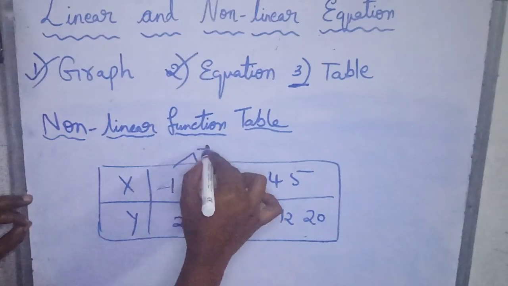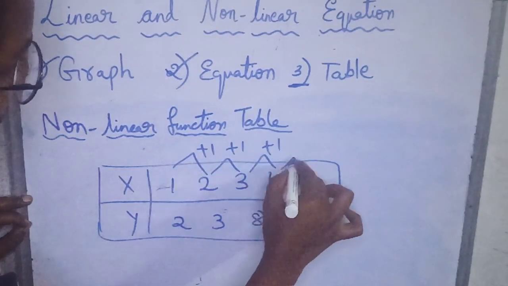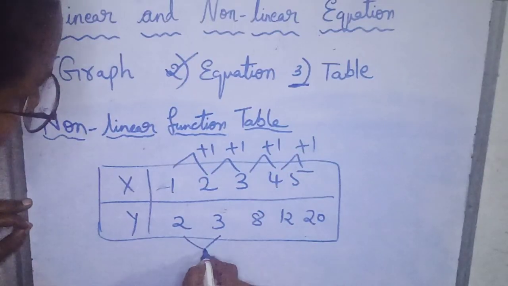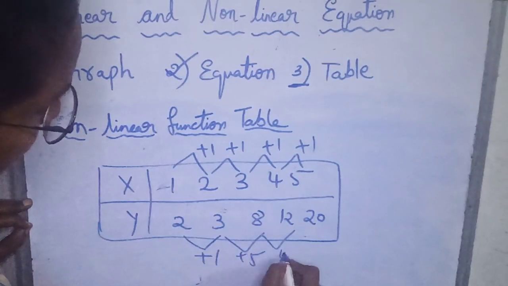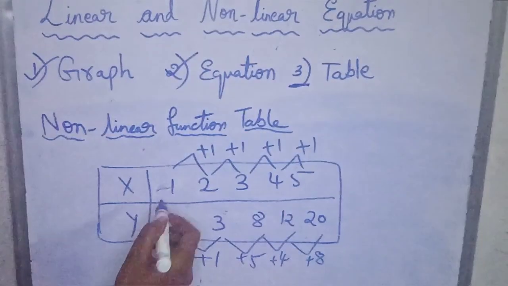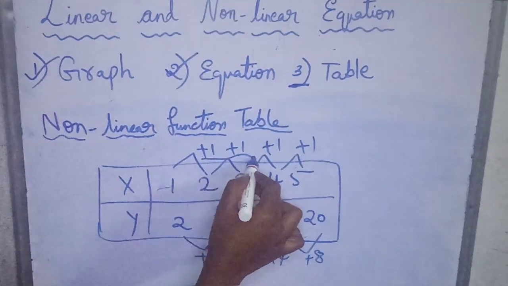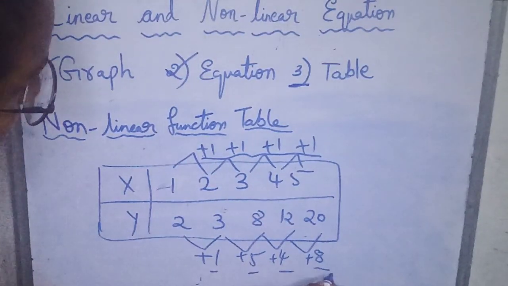Is the difference same or different? Here changes are plus 1, plus 1, plus 1. Here it is plus 1, plus 5, plus 4, plus 8. See, in the x it is the same constant rate of change, but in the y it is changing differently.